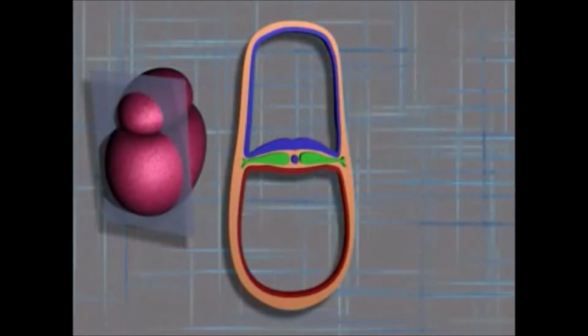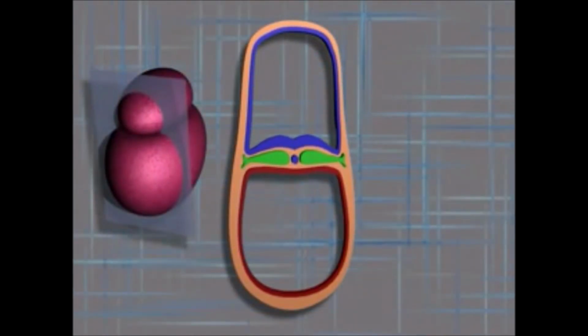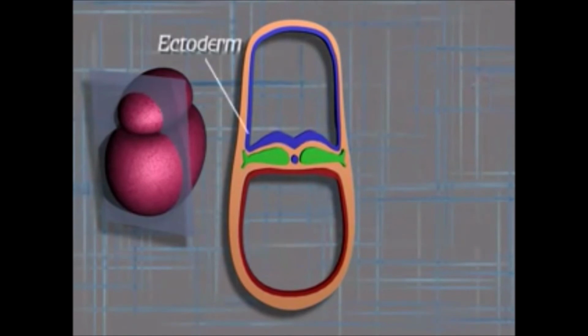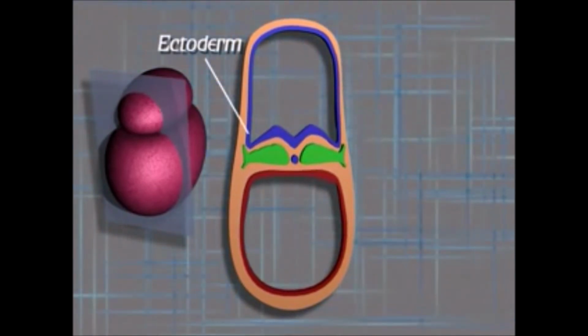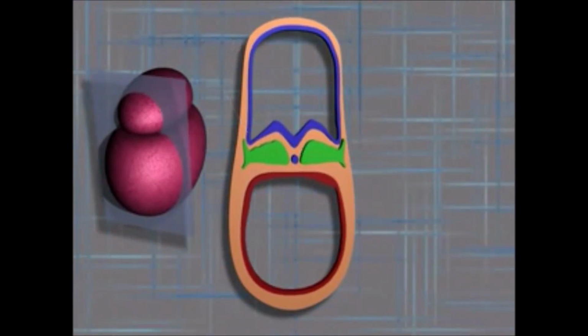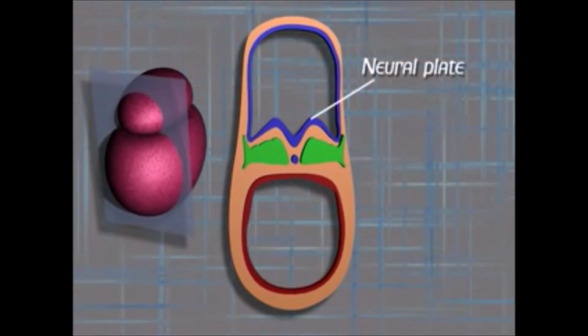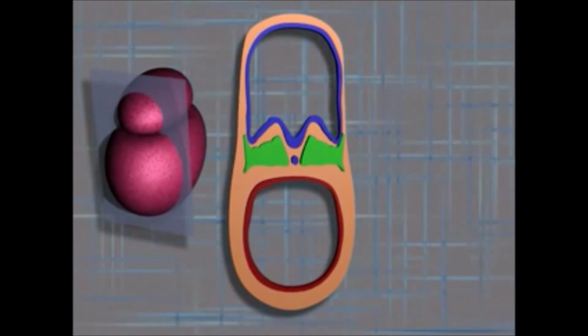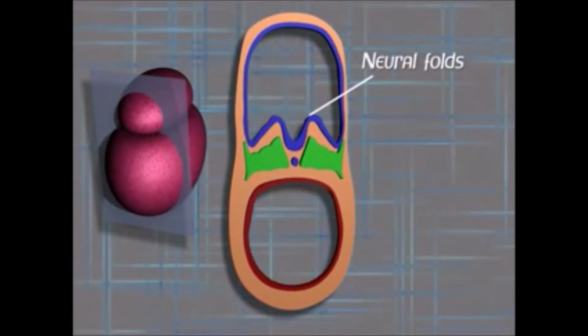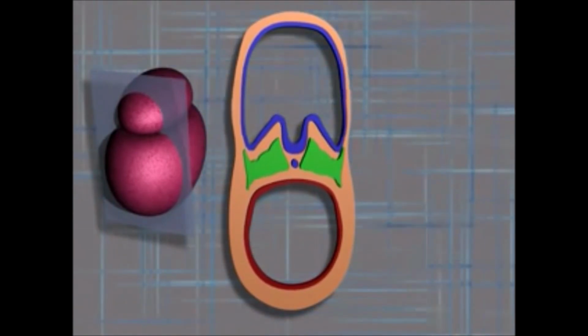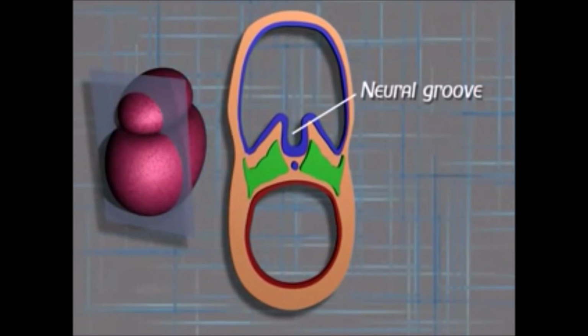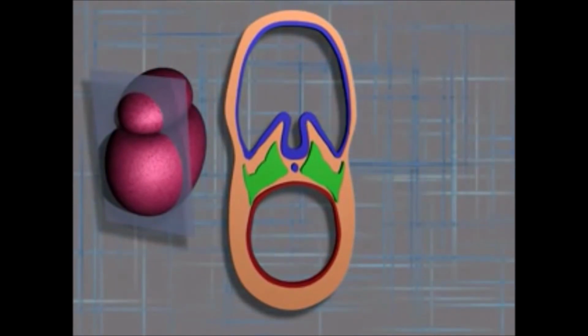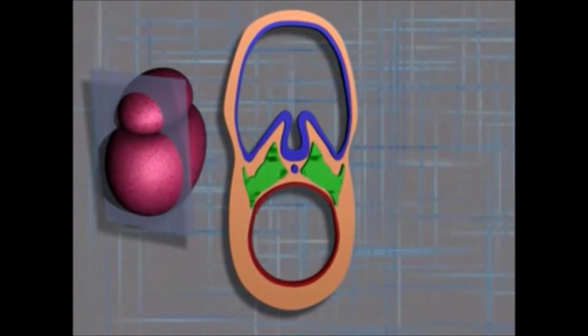The nervous system develops as a thickening within the ectodermal layer at the rostral end of the embryo. This area is referred to as the neural plate. This rapidly forms raised margins called neural folds, which depress and form a midline depression called the neural groove, which forms the neural tube as seen earlier.